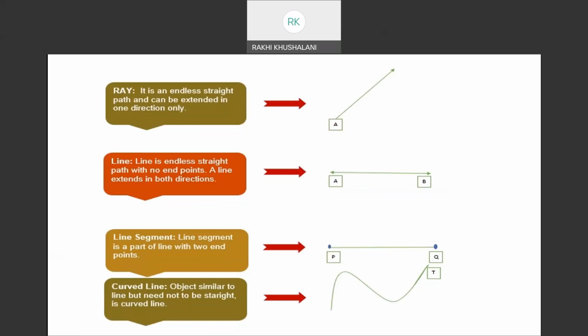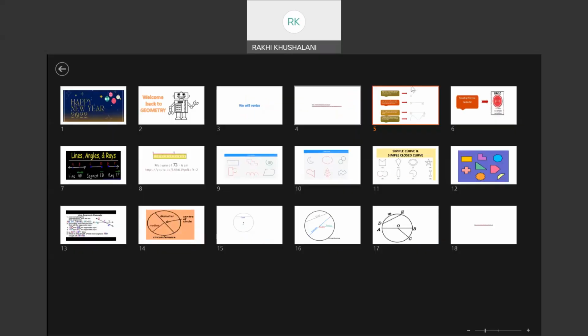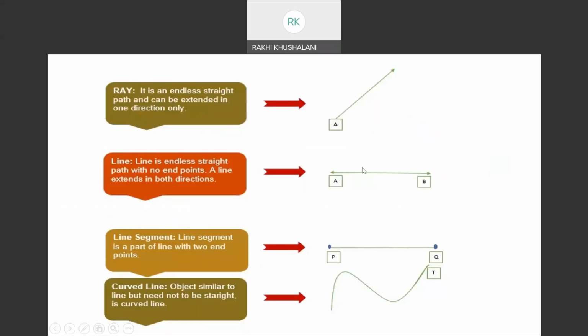A line is an endless straight path with no end points. A straight line extends in both directions. It cannot be measured, but you have to remember that there are lots and lots of points, vertices on this ray and on this line also.